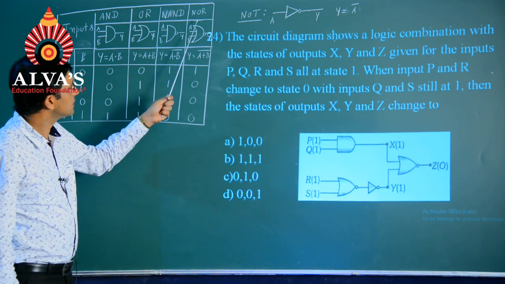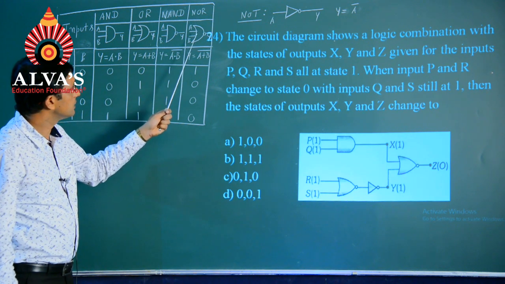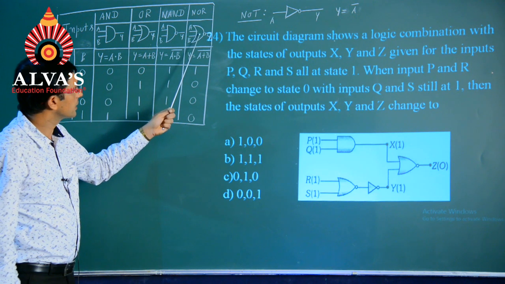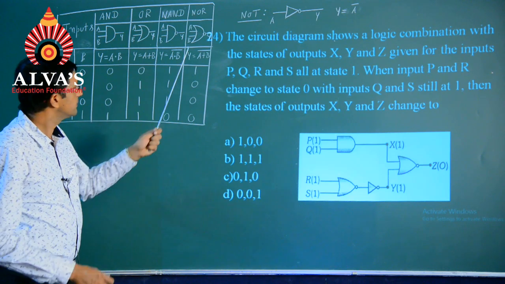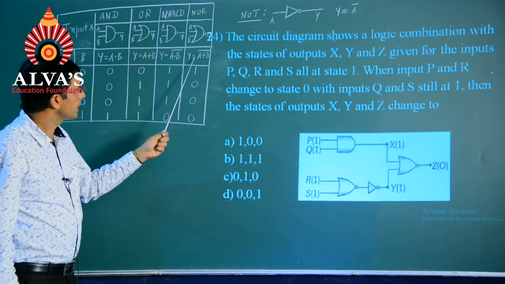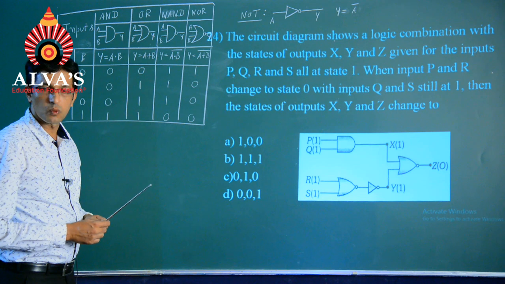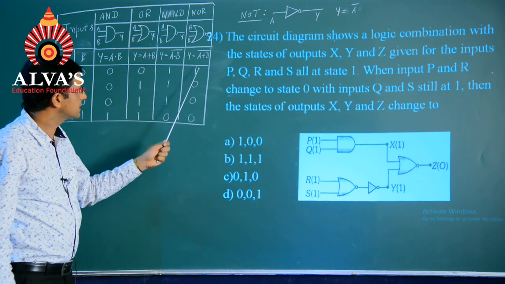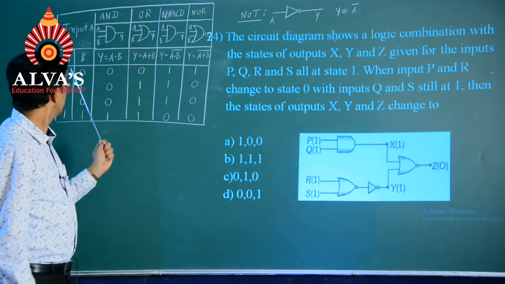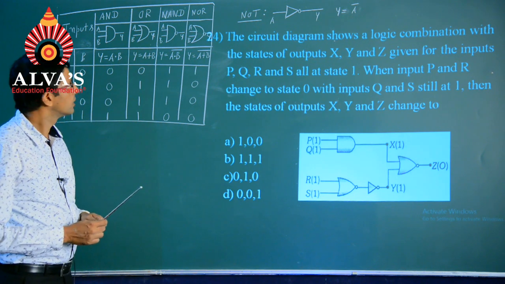When it comes to the NOR gate, we have the given typical logic symbol as follows, followed by the expression y equals a plus b whole complement, and the output is available when both the inputs are low.